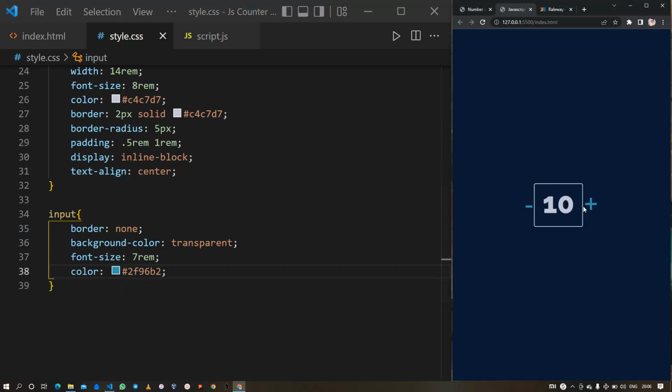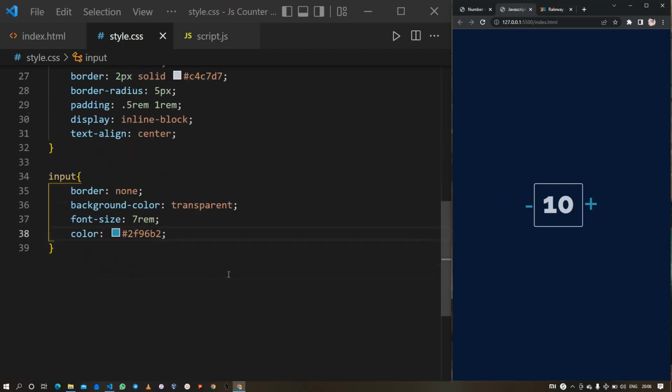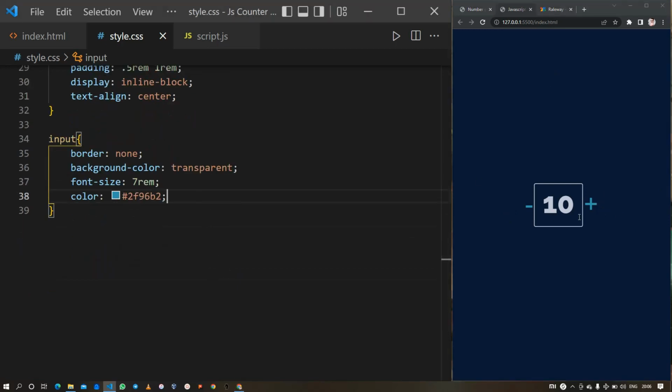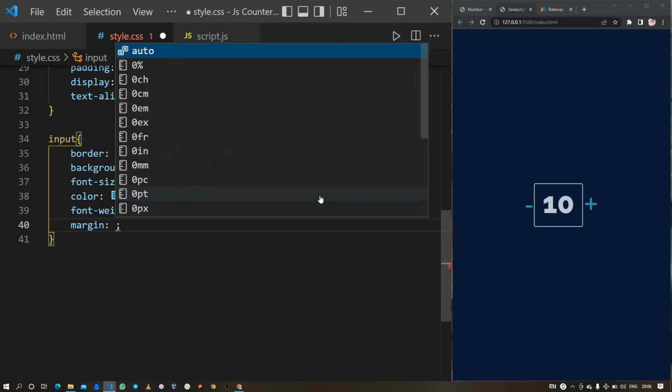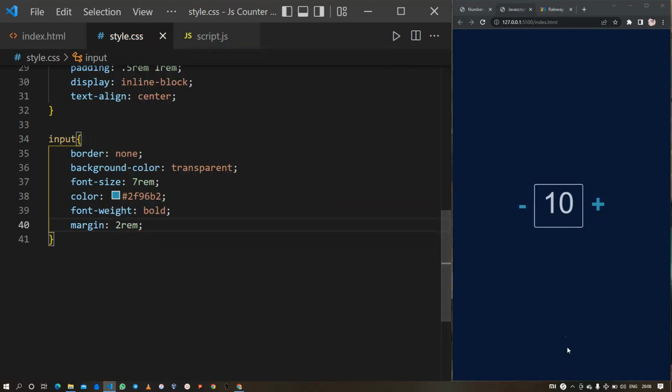Okay, so things are good now, but I think we are still missing something because it doesn't look as beautiful as this one. Even though this is simple, it's looking beautiful. So let's just do it. Next I will set the font weight to bold, and then give a margin of 2 rem. Ctrl S to save. Now it looks similar to this counter.